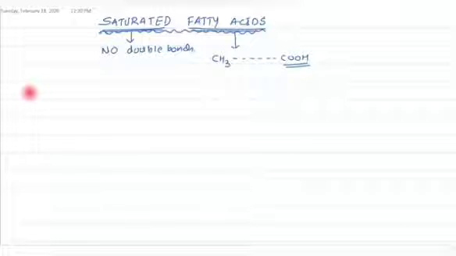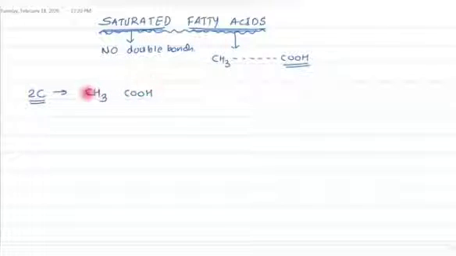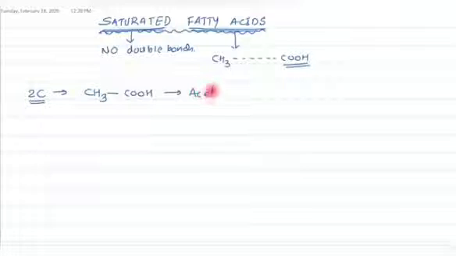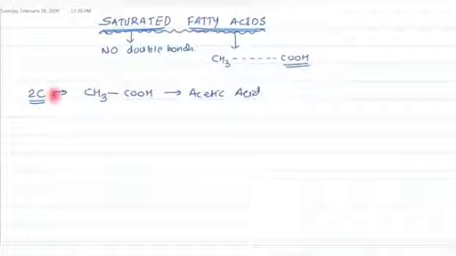Starting from the smallest carbon chain, that is the 2 carbon chain fatty acid. What should its structure be? On one end there is a CH3 group, and on the other end there is a COOH group, right? Now it's 2 carbon, so that condition is fulfilled. So the CH3 group is directly bound with the COOH group. This makes acetic acid. So acetic acid is the 2 carbon long saturated fatty acid.